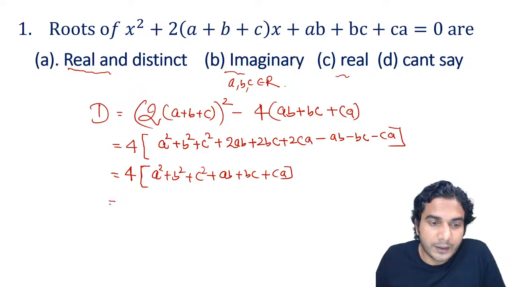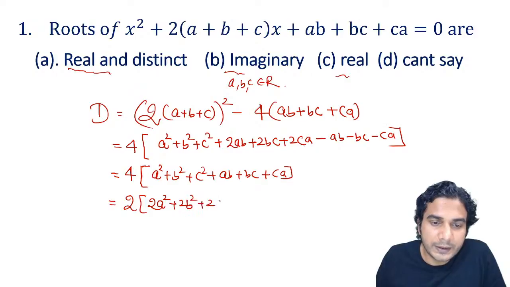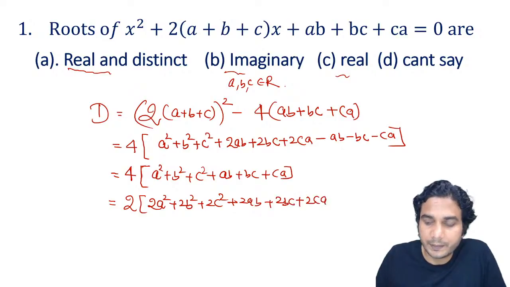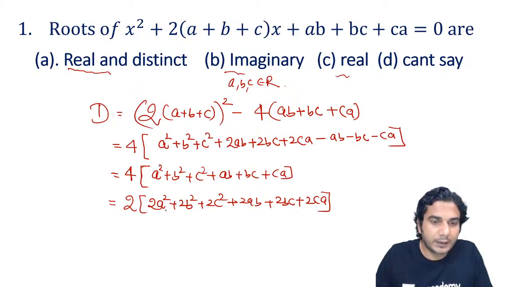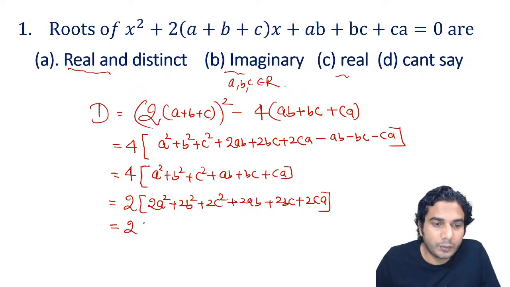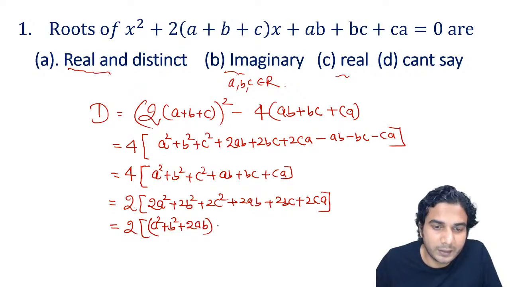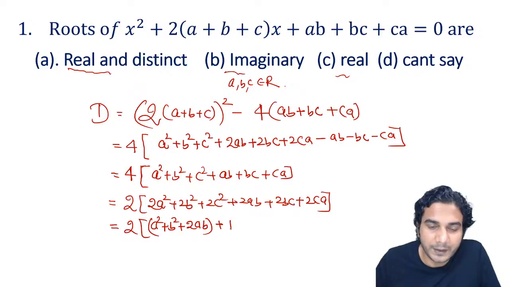Let me tell you, it's a very important expression. Take this 2 inside. So this is 2a square plus 2b square plus 2c square plus 2ab plus 2bc and plus 2ca. Then it will be 2 times, see, take 1a square, 1b square plus 2ab. In basic mathematics, I have told you about this expression, so I'm repeating the same here.